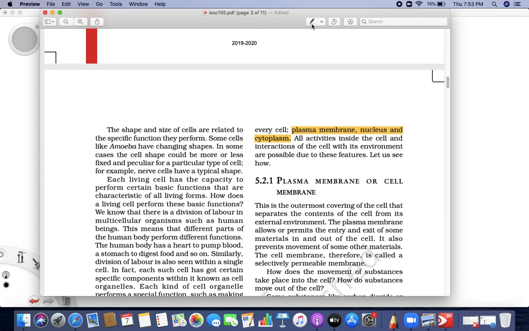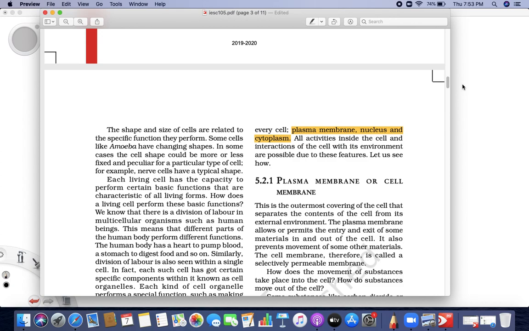So inside the cell there are three things: plasma membrane, nucleus and cytoplasm.